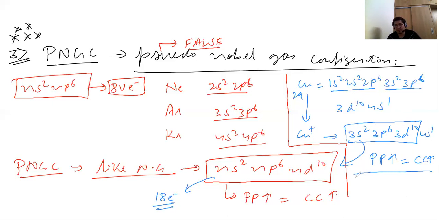Now, to remember which elements show pseudo noble gas electronic configuration, there are 3 elements you need to focus on, in their cationic form: Cu plus, then Ag plus and Au plus. In the periodic table, they are one below another. So these 3 have pseudo noble gas electronic configuration. Copper is 3s2, 3p6, 3d10. Silver will be 4s2, 4p6, and simultaneously 4d10. And gold will be the same.